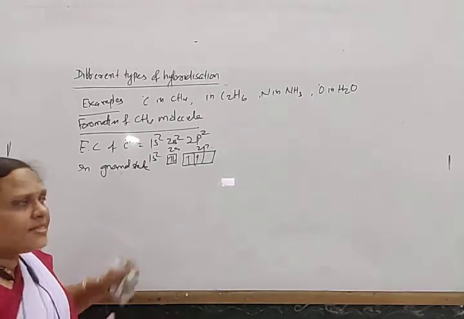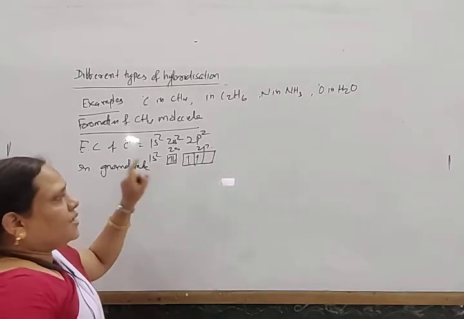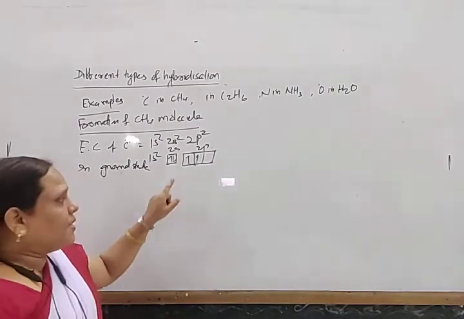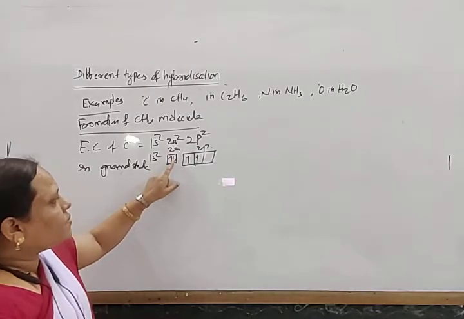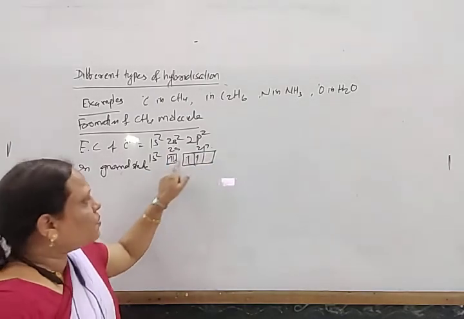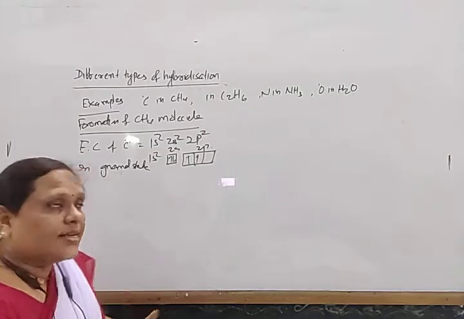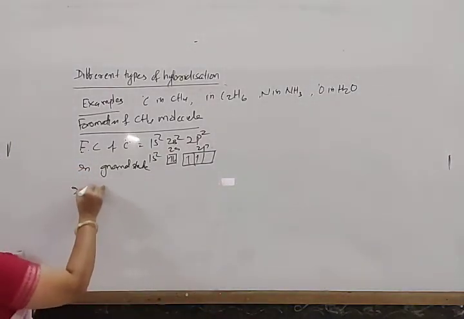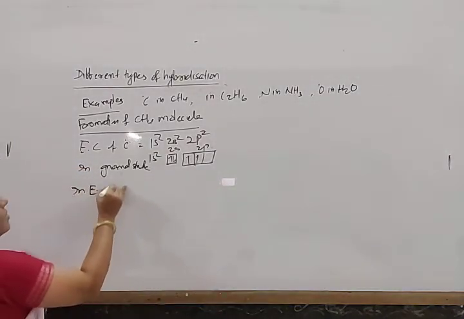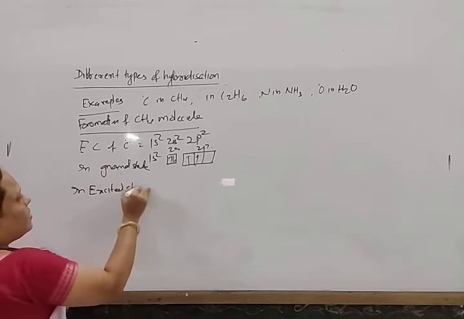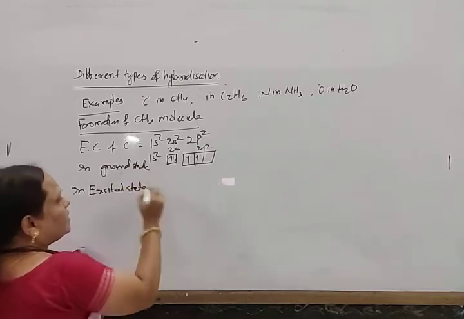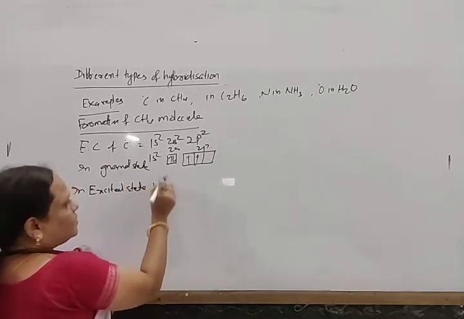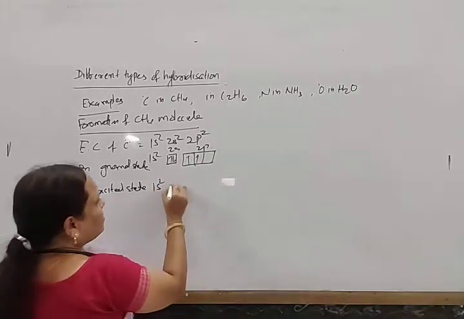But to make 4 unpaired electrons, 1 electron from the 2s orbital is excited, promoted to the 2p orbital, in the excited state. The inner shell electrons remain as such.